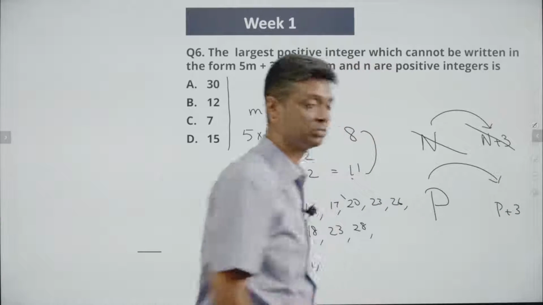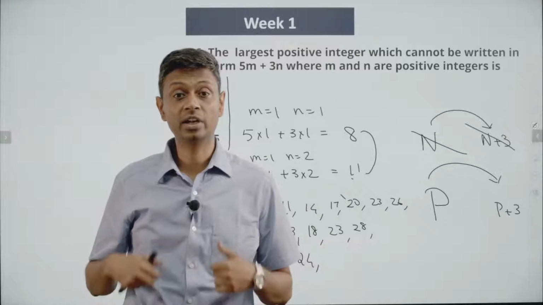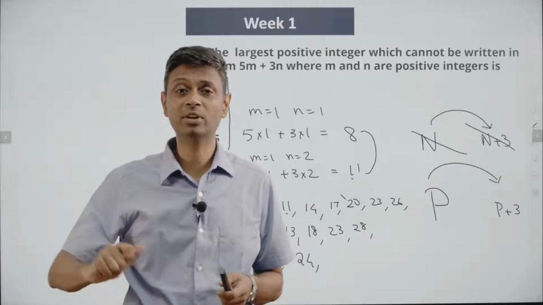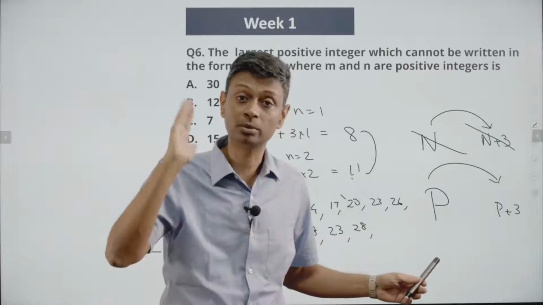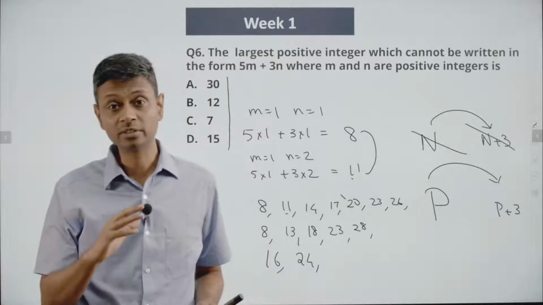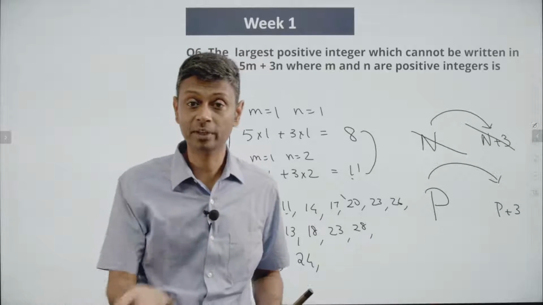If I can generate 30, I can generate 33. If I can generate 104, I can generate 107. How so? I'll just add one more 3. If some p is possible, p plus 5 is possible. Why? Add one more 5. If some p is possible, p plus 8 is possible. Add one 3, add one 5.